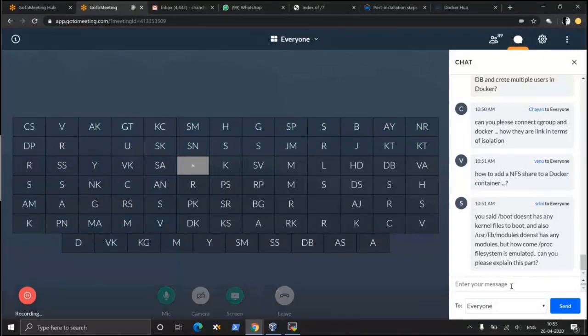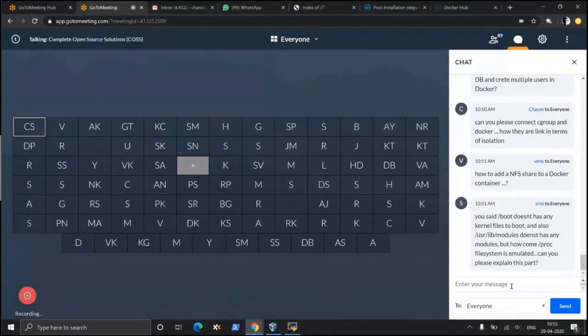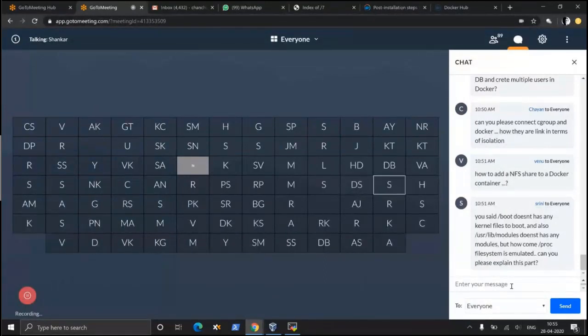Okay. And you told one technical reason also, that we are not running on the host because we need to have some kernel. You can see that the boot menu is not having anything. Can you repeat that? Can you put this in the chat window, because your voice is not clear? Am I audible, sir, right now? Yes, you are audible.